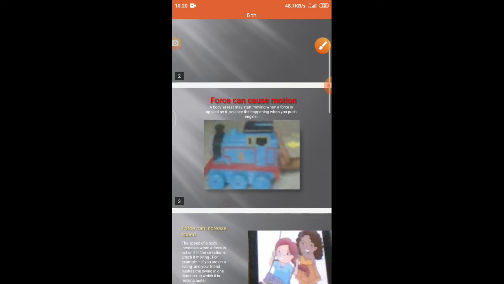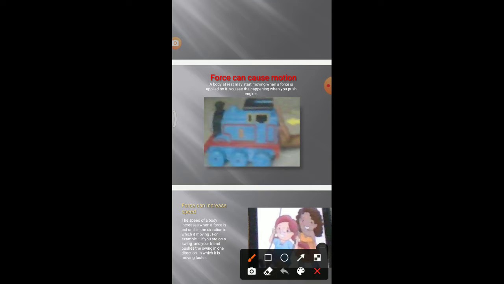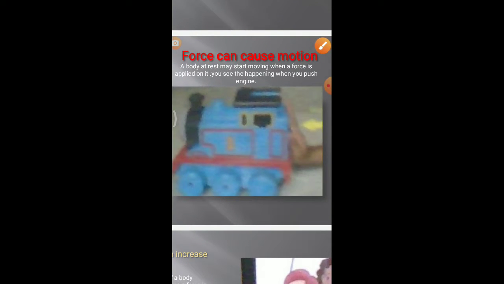First effect is force can cause motion. A body at rest or stationary object moves when a force is applied. You can see in this picture that the engine moves when force is applied.